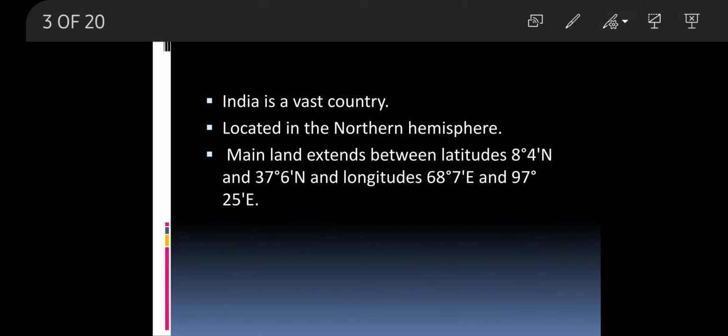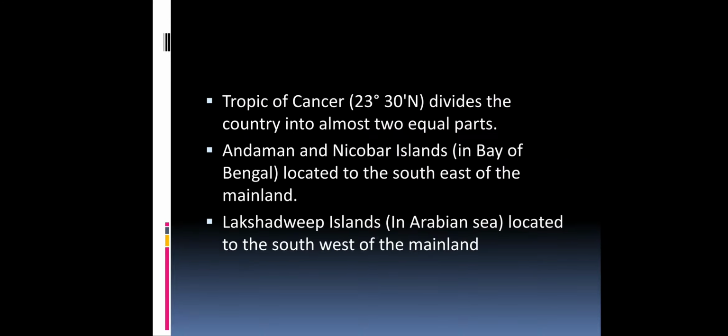As we talk about India, India is really a very vast country. It is located in the northern hemisphere, and it extends between 8.4 degrees north to 37.6 degrees north, and longitudinally from 68.7 degrees east to 97.25 degrees east.